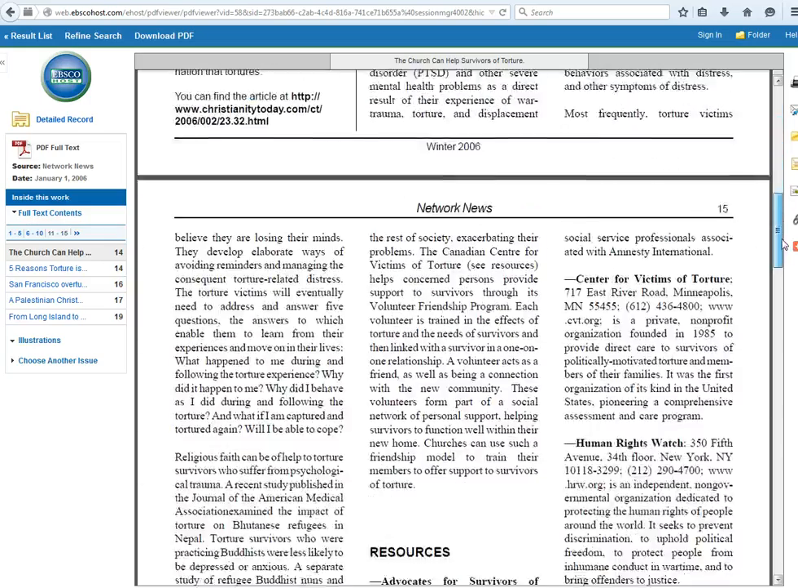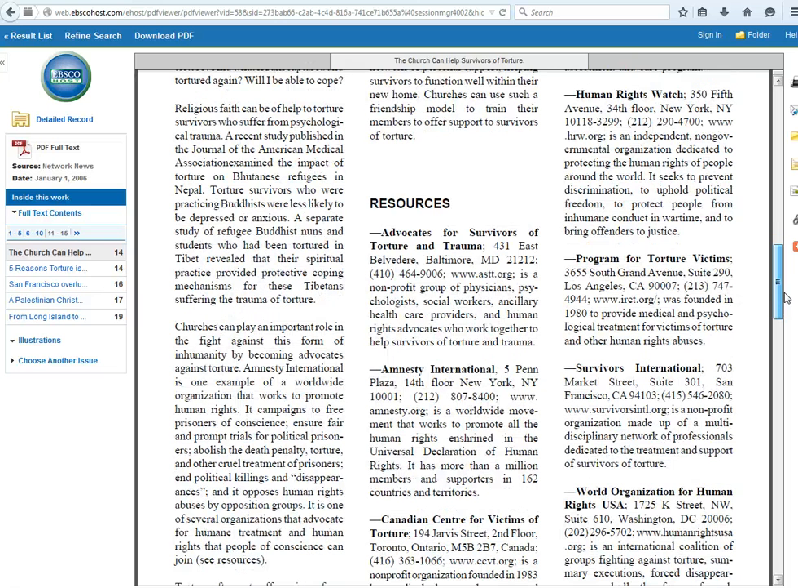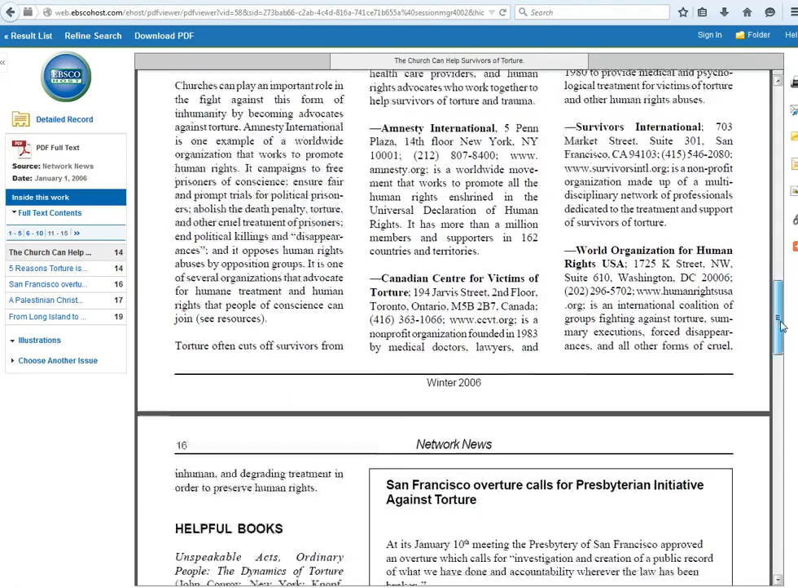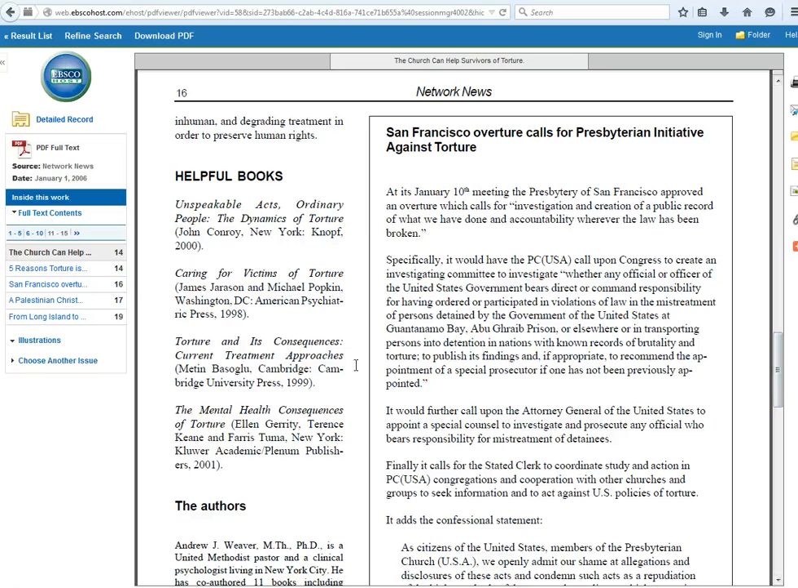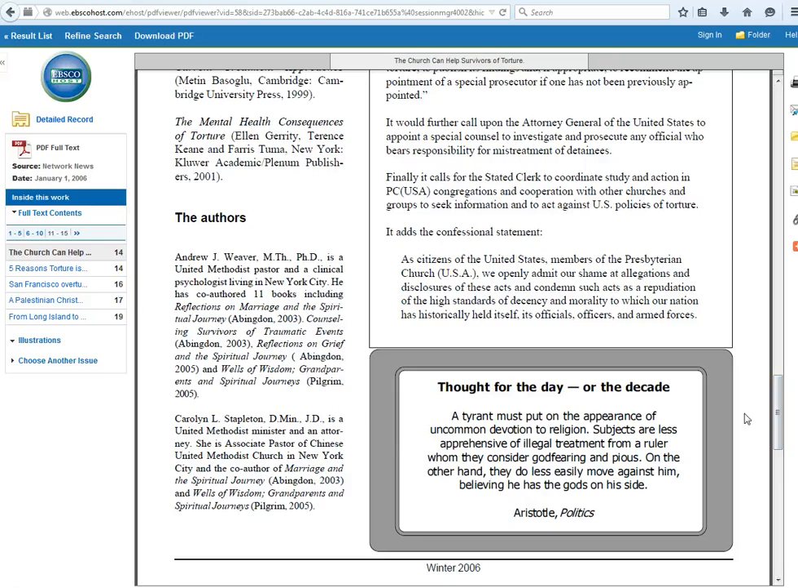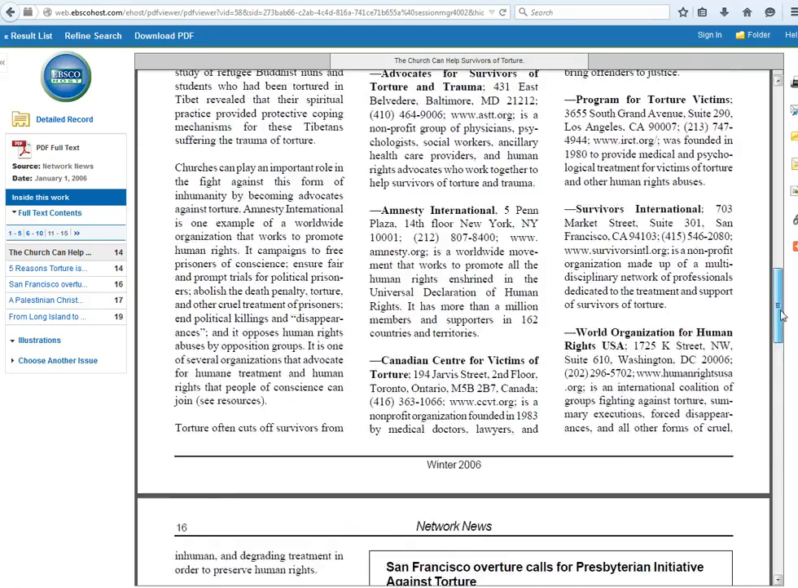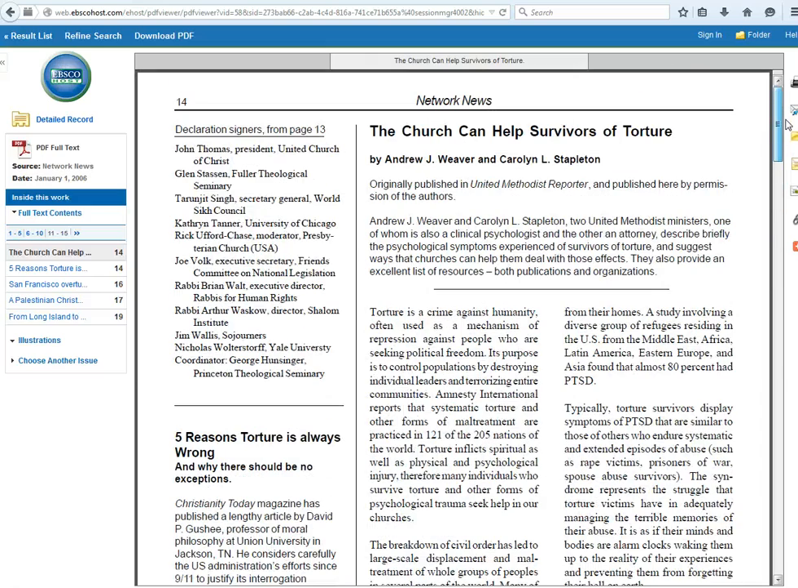Here's the article, and it has a nice feature where it gives resources, and notice they're advocates for survivors, Amnesty International, a Center for Victims of Torture. So this is clearly aimed at the public and a subset of the public who has experienced torture. It also has a list of helpful books. So this is a very nice article, and here is more information about the authors. But while it makes assertions of fact, it does not provide any references to support those facts. Let's go back to the result list now.